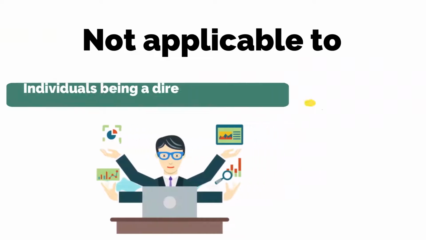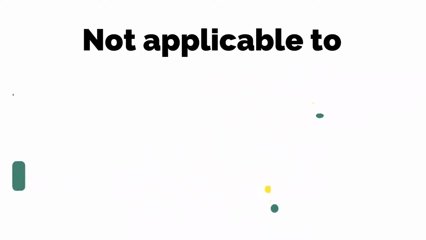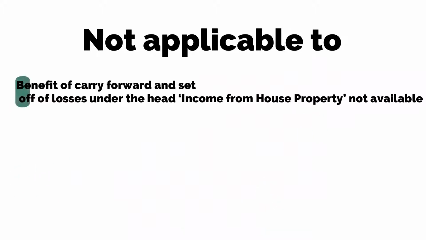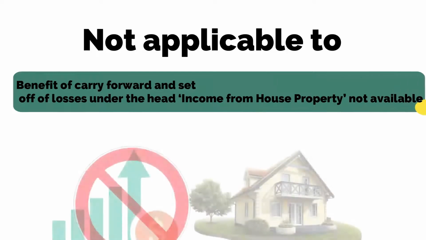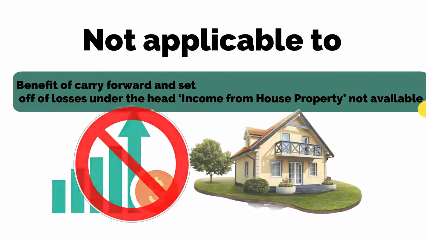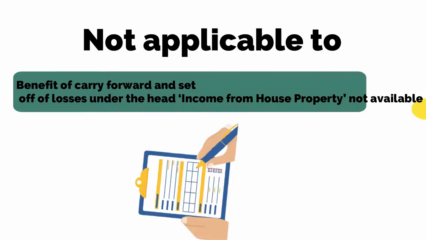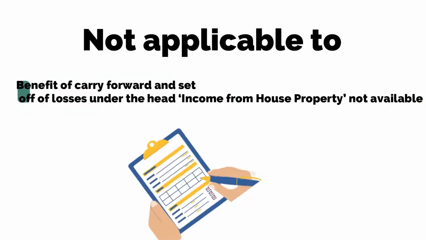This form is not applicable to an individual who is a director in a company or has invested in unlisted equity shares. It is to be noted that carry forward and set off of losses under the head income from house property is not allowed in this form. Hence, if an individual wants to avail the benefit of such set-off or carry forward, he must file ITR 2 instead.